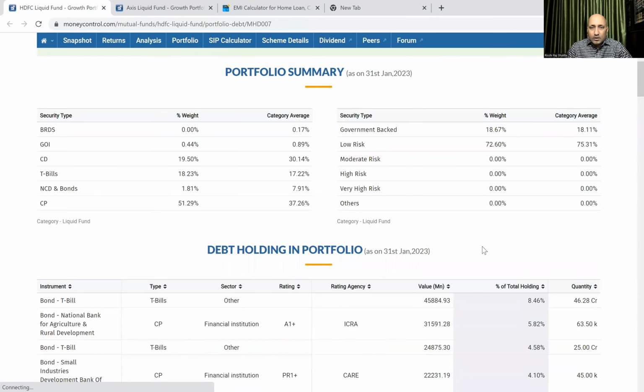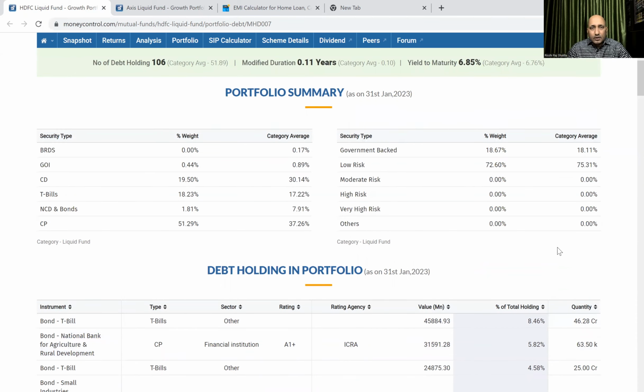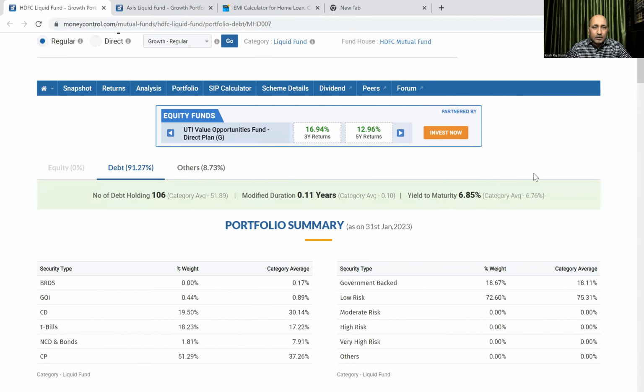Actually, I was trying to see how much amount is under management. With respect to that, you will see the exposure is very small. In the case of this HDFC Liquid Fund, the asset under management is around 54,000 crore. So it will not affect much.